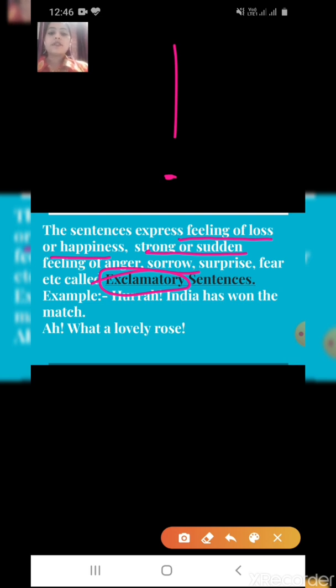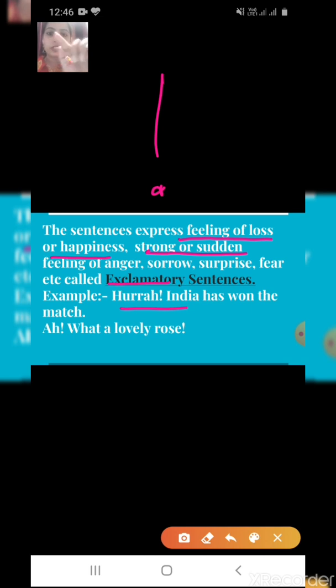These sentences give us a strong and sudden feeling of happiness, sorrow, anger, surprise or fear. Hooray! India won the match. We are surprised and showing our happiness.